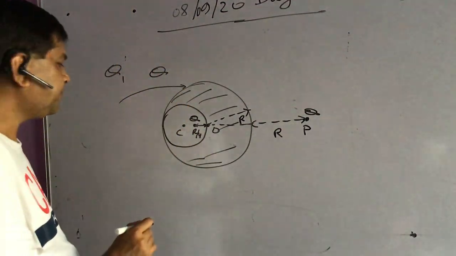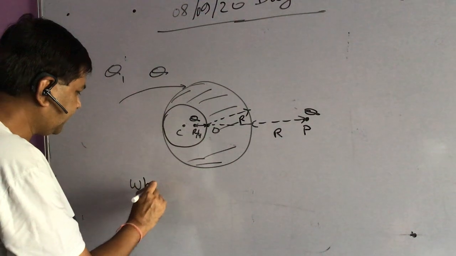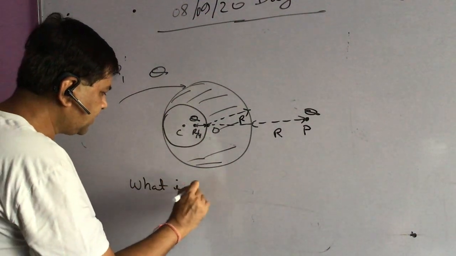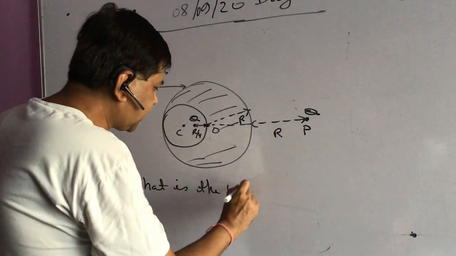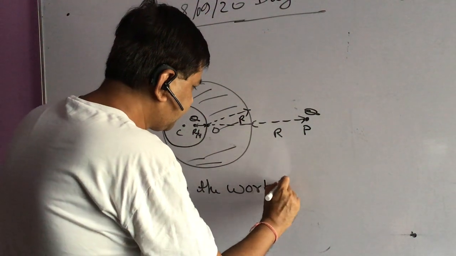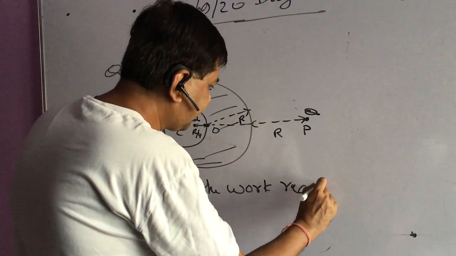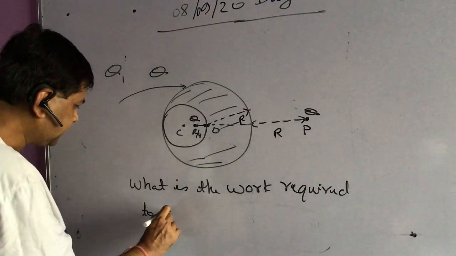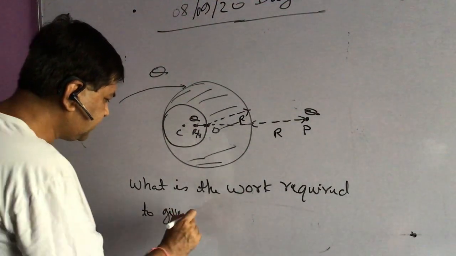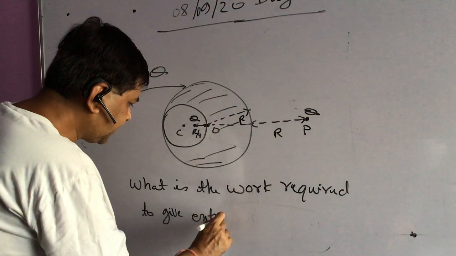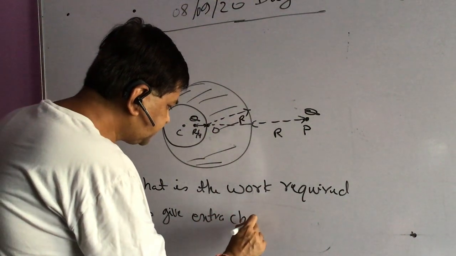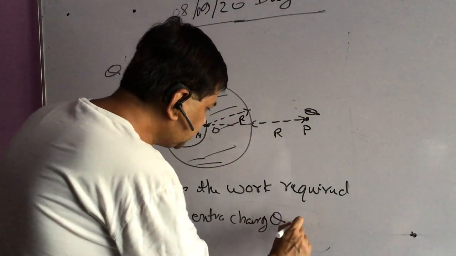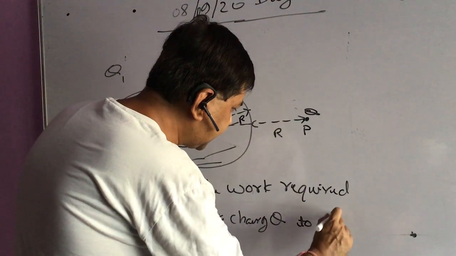So the question is, what is the work required to give extra charge q to the sphere?